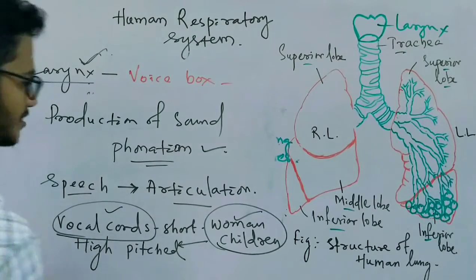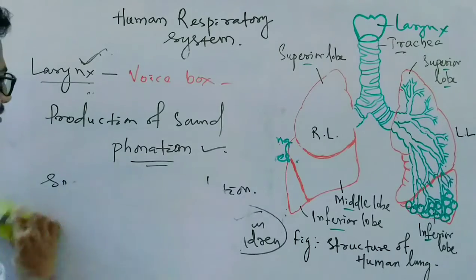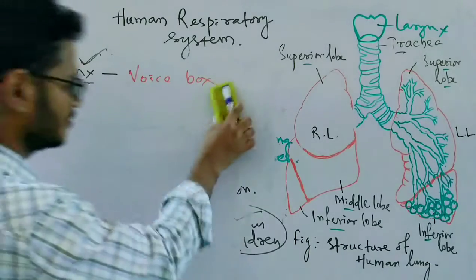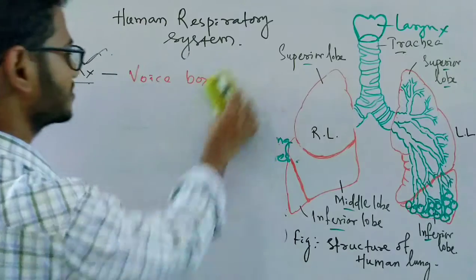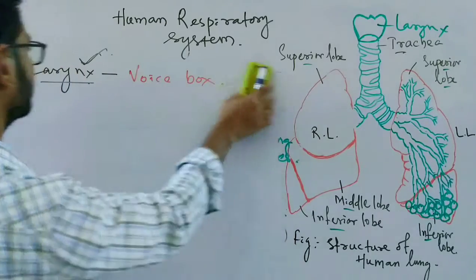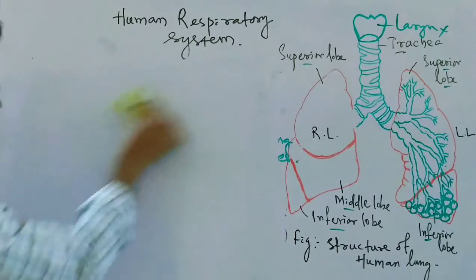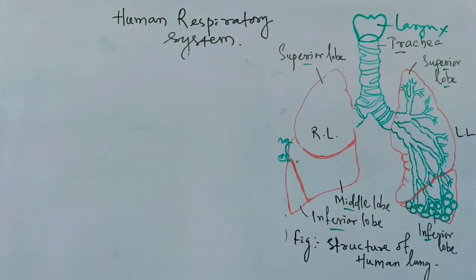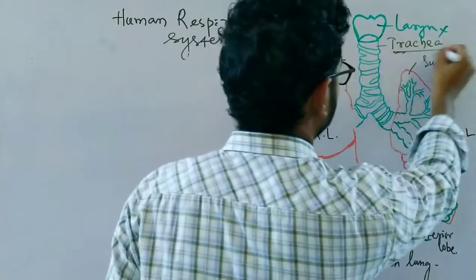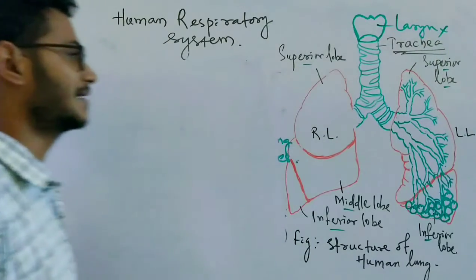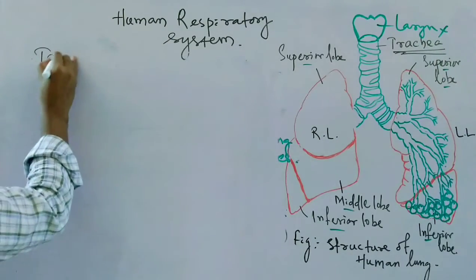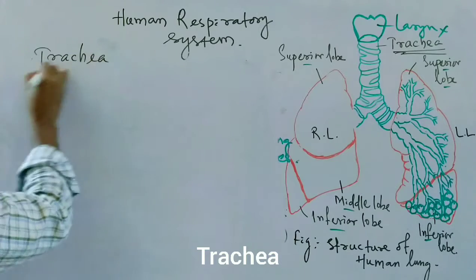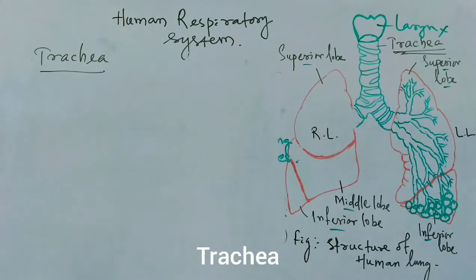So next, this is all about the trachea, vocal cords, voice box, what the different cartilages are, and how phonation and articulation are different from one another. Next we will move to the part which is very important, the trachea or the windpipe. So trachea, it is also called the windpipe.